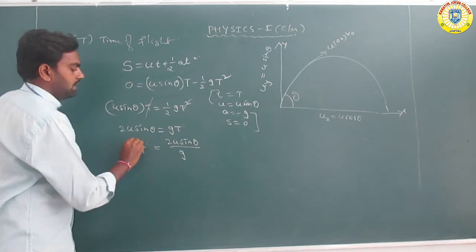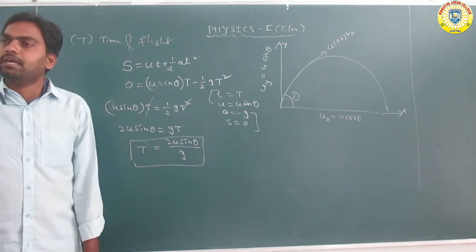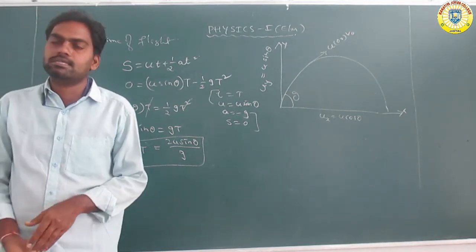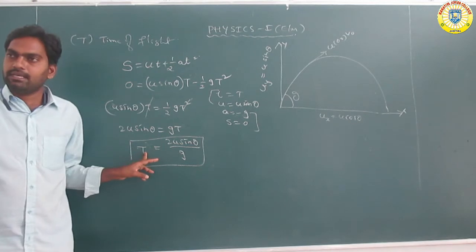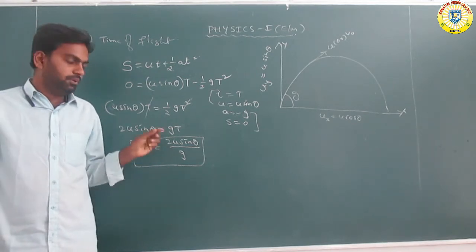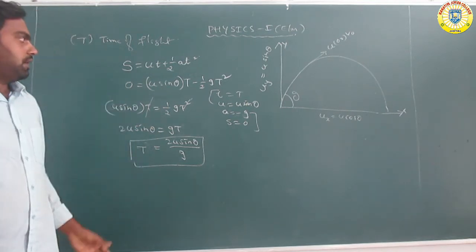This is called the time of flight. The time of flight of any projectile during motion is T equal to 2u sin theta by g. Got it? You can write.